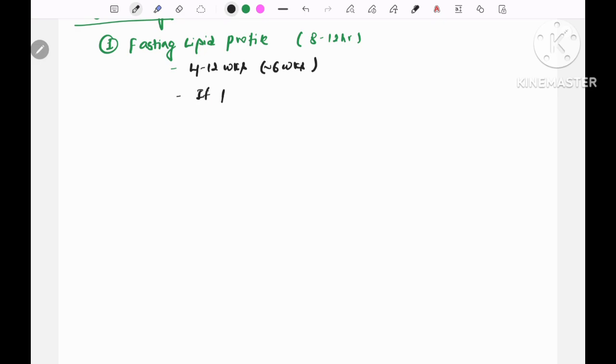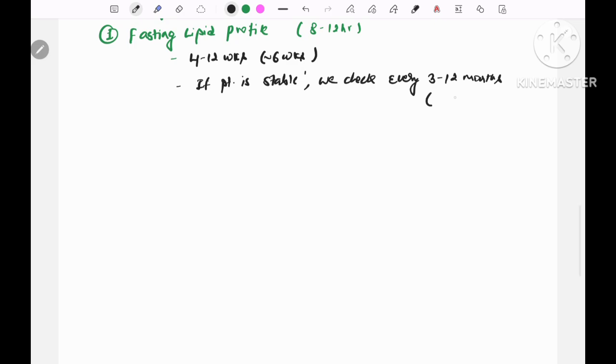So if the patient is stable, we check every 3 to 12 months. In simple terms, we usually check every 6 months. So it is easy to remember: 6 weeks and 6 months.